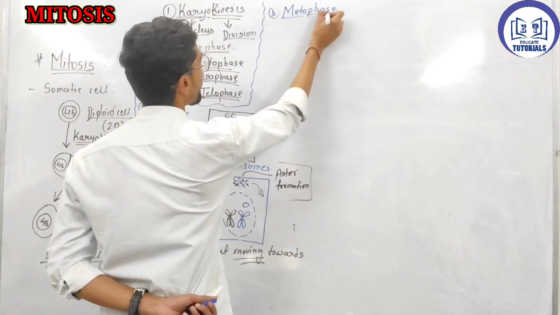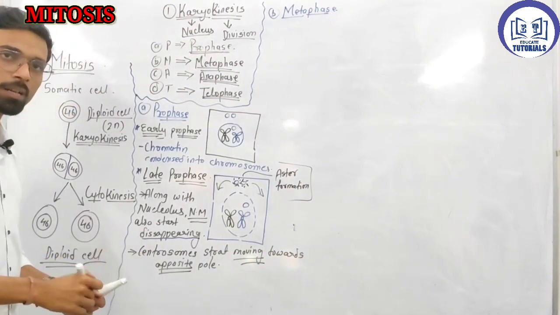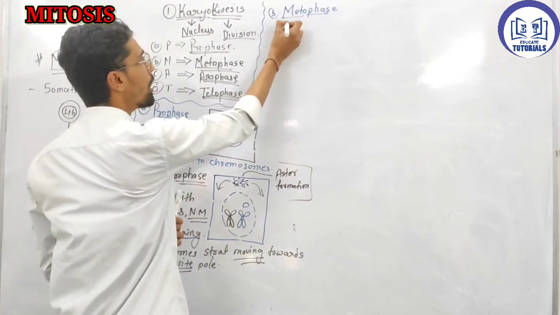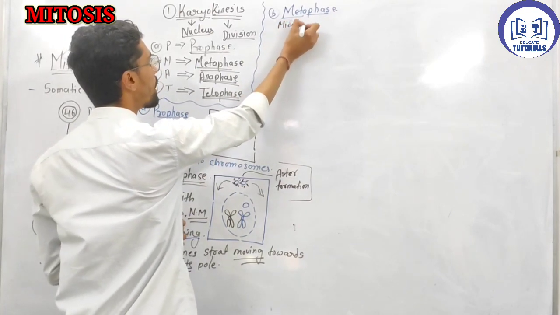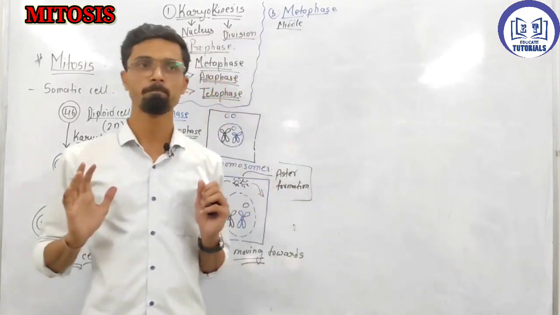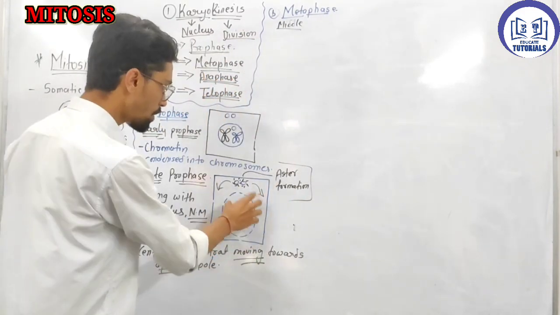Metaphase. Then what happens in metaphase? In Meta, M stands for middle. Middle means what? In the equator of this cell. What happens now? This is one cell, right?